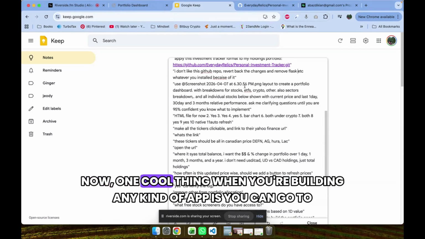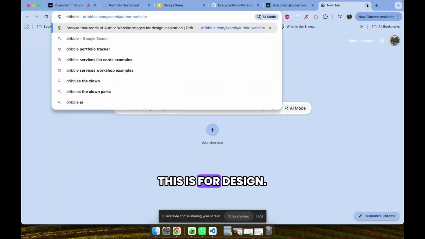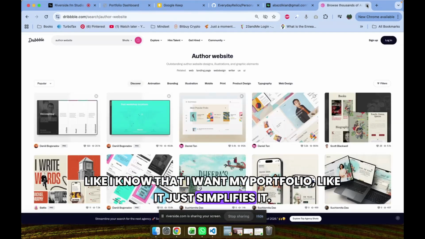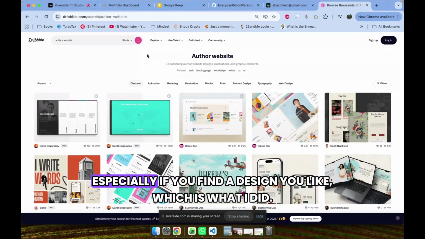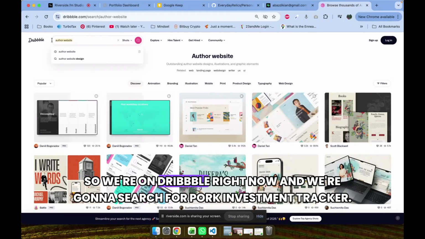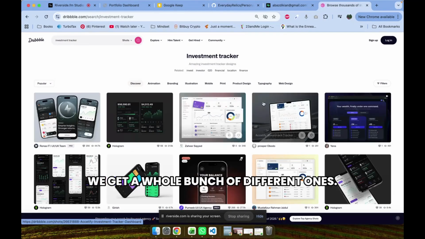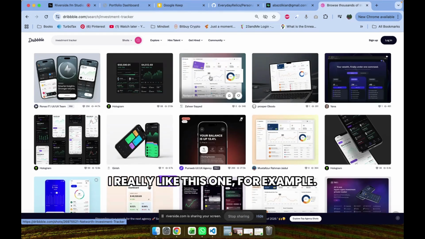Now, one cool thing when you're building any kind of app is you can go to dribbble.com. This is for design. I know that I want my portfolio simplified and made so much better, especially if you find a design you like, which is what I did, and I'll show you how to do that. So we're on Dribbble right now, and we're going to search for investment tracker. Let's see what we get. Beautiful. We get a whole bunch of different ones. I really like this one, for example.